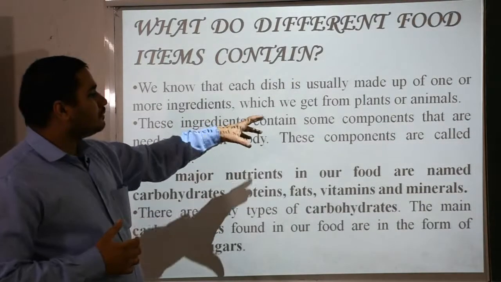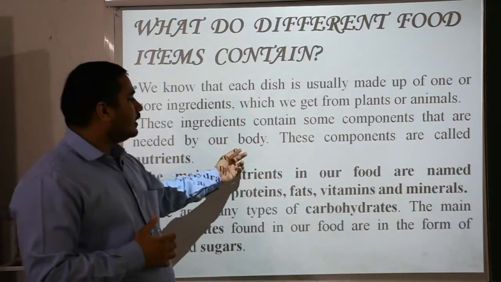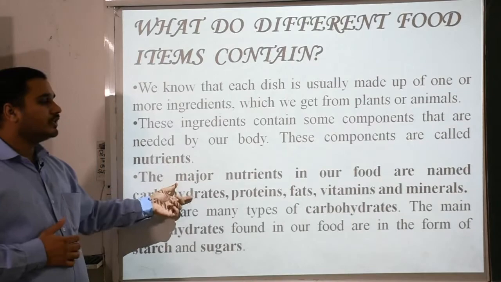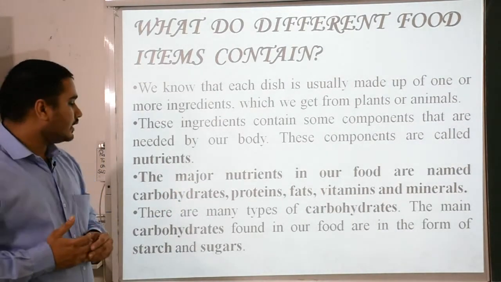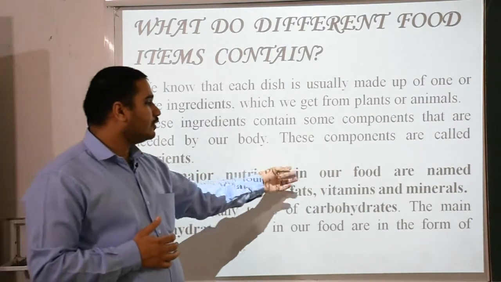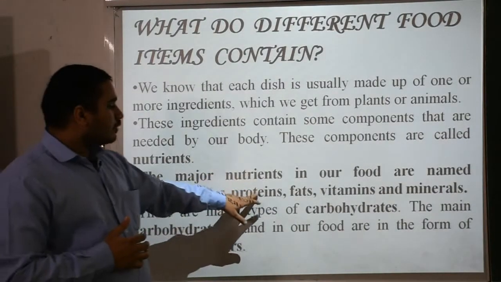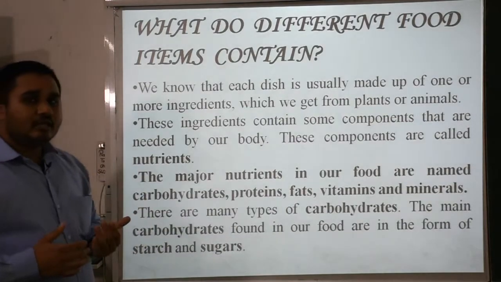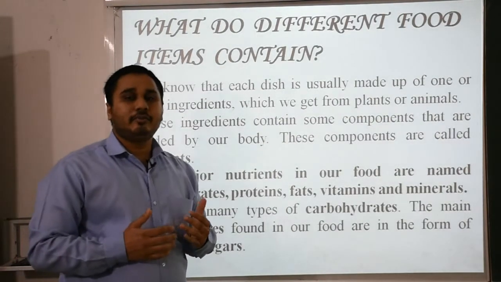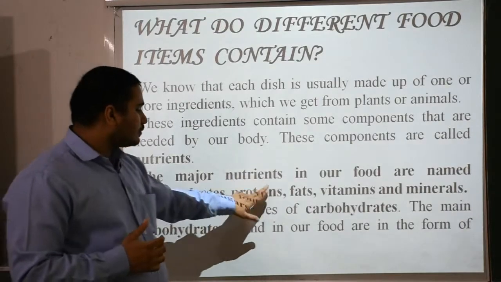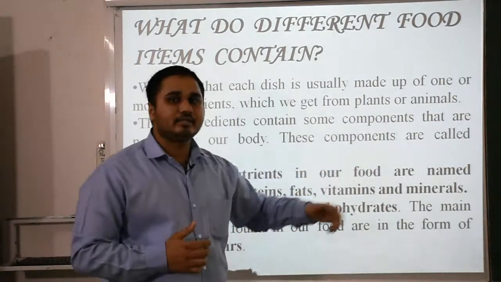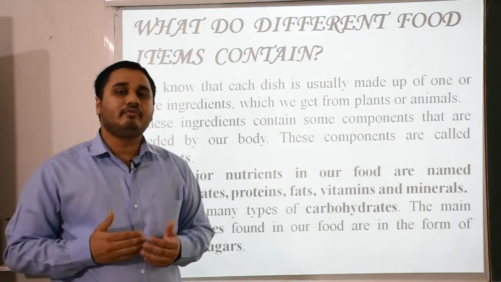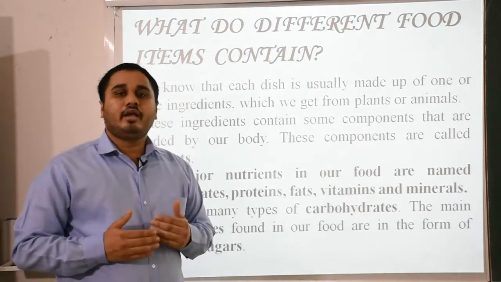These ingredients contain some components that are needed by our body. These components are called nutrients. Here nutrients and their definition are mentioned in dark bold letters. The major nutrients in our food are carbohydrates, proteins, fats, vitamins and minerals. These are things which our body must require at every age and at every stage.